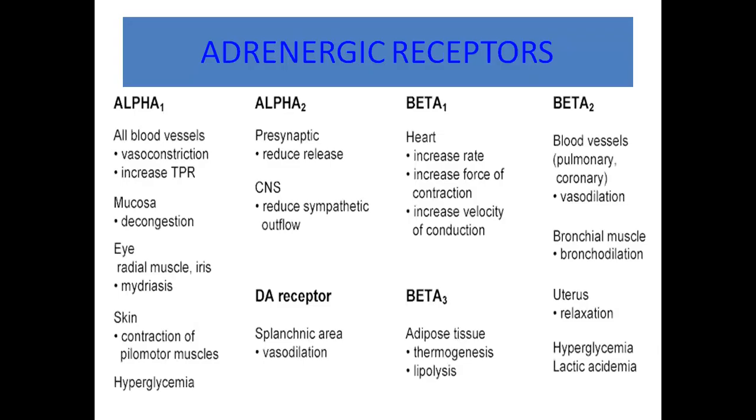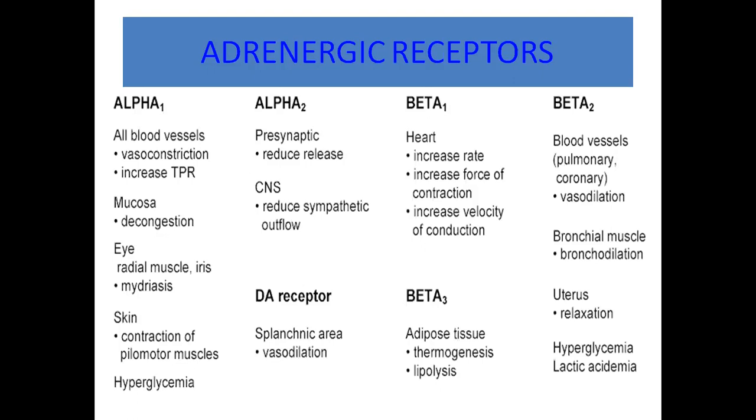Okay. So adrenergic receptors are alpha and beta. Alpha 1 receptors are present in all blood vessels. They cause vasoconstriction, and in the mucosa they cause decongestion. Alpha 1 receptors are present in the eye, in the radial muscle of the iris, and they cause mydriasis. In the skin, contraction of the pilomotor muscle and hyperglycemia. In the dopamine receptor, splanchnic area, they cause vasodilatation.